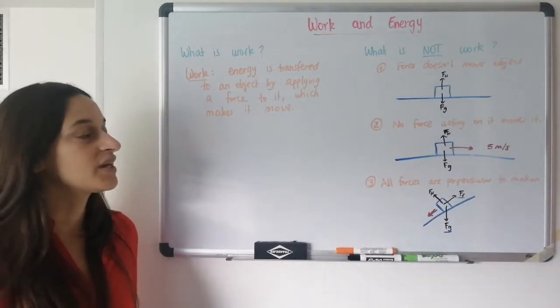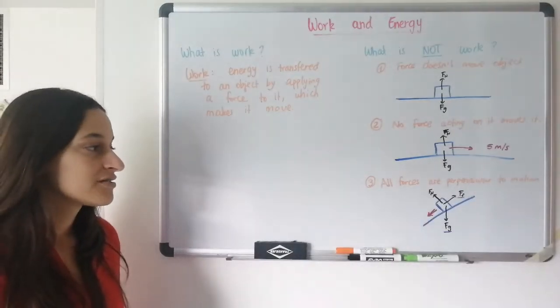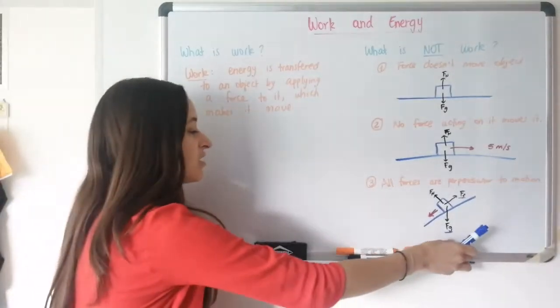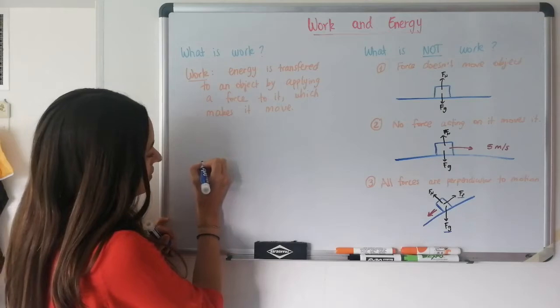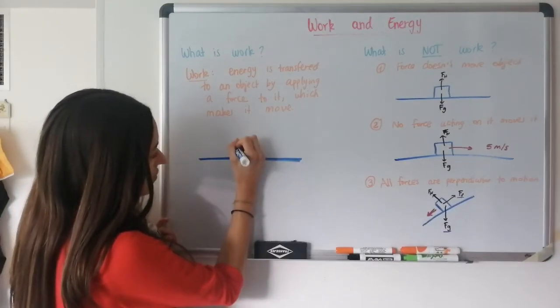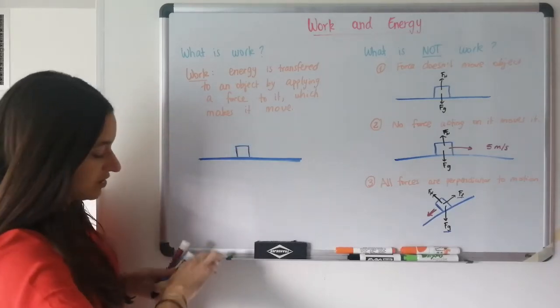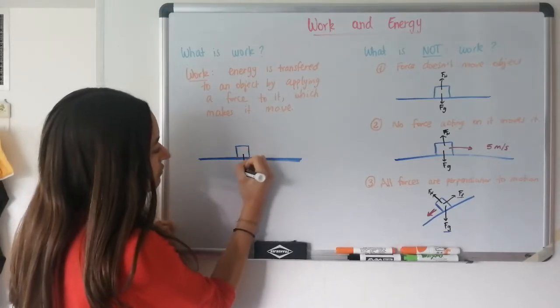So now that we know the three cases that are not work, let's look at an example of what is work. So let's see. Now we have a block, and this block is being pulled by a force. So let's do our free body diagram, as always, very important. So we have a weight.